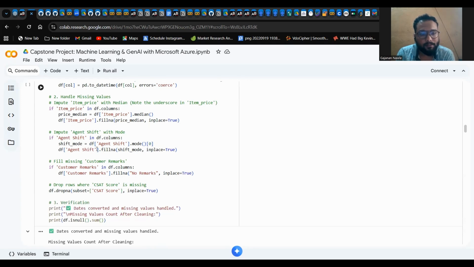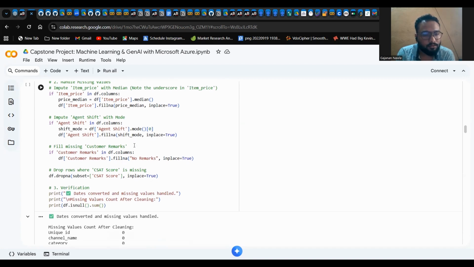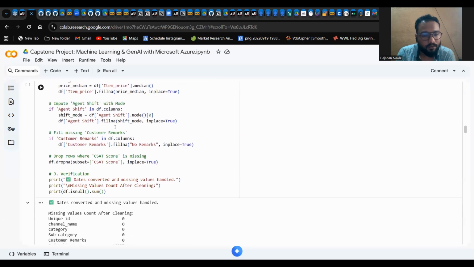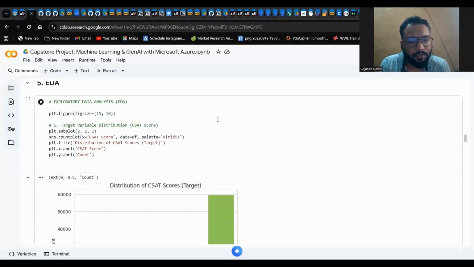And in agent shift, I have used the most frequent shift, which is mode, to fill the missing values. And where CSAT score is missing, I have dropped all such rows. So let's move to the EDA part.